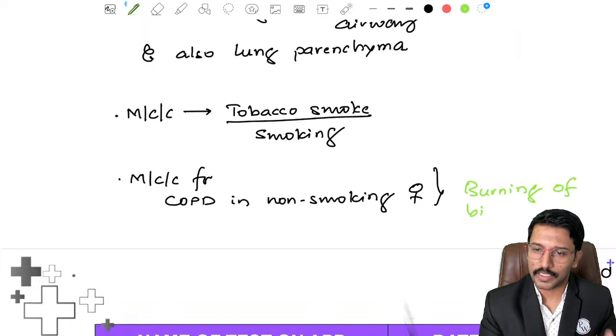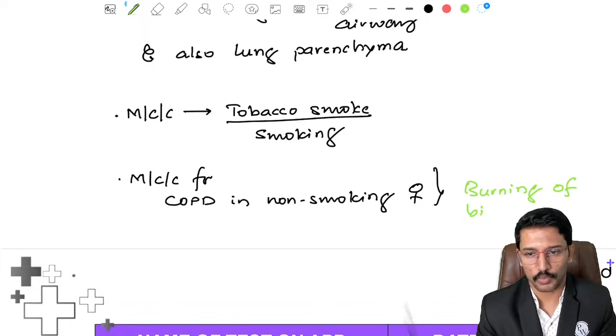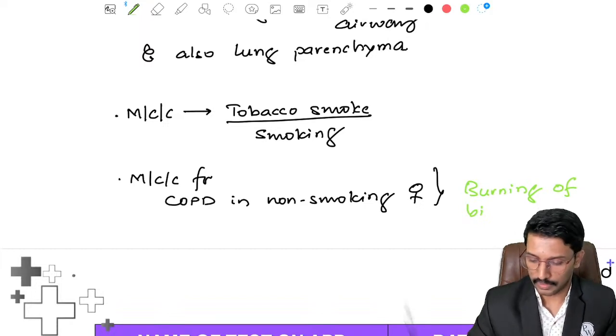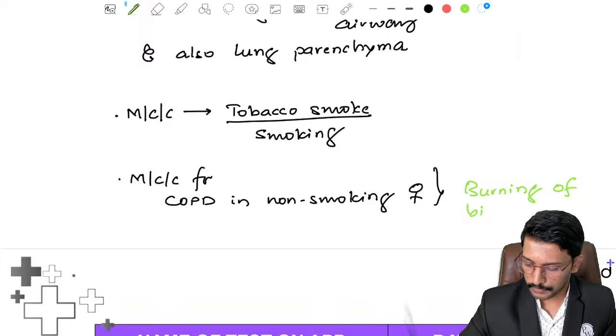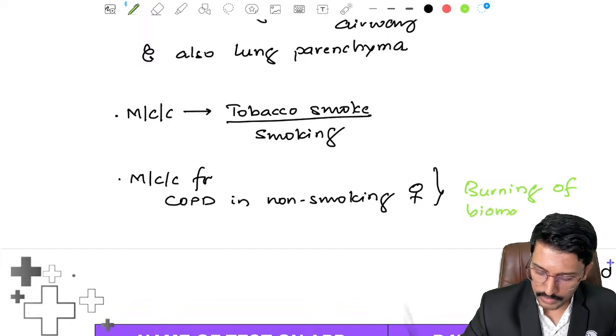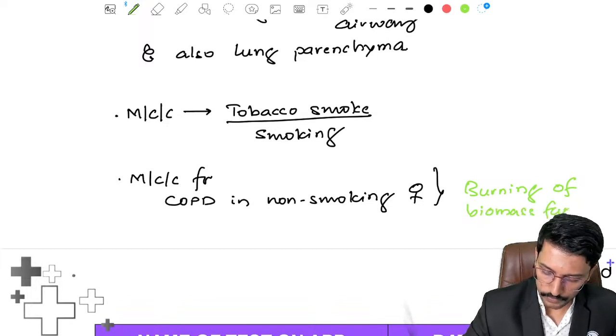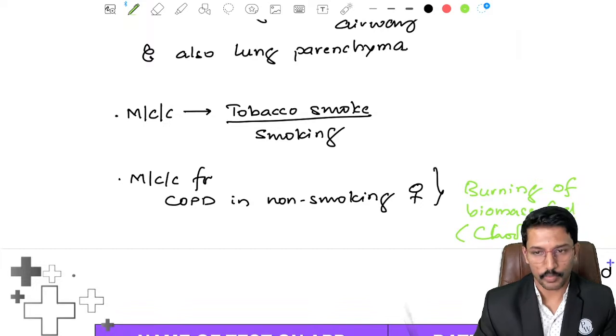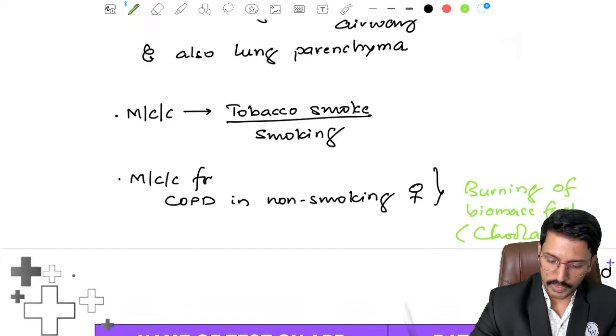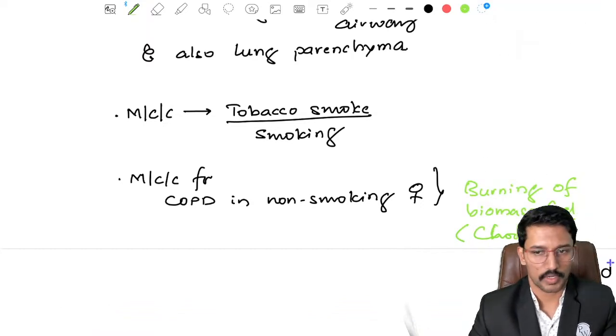Probably because they are using chula, right? They are burning the biomass fuel, right? Cow dung is used to make those patties and then used as a fuel, or these small wooden twigs. So burning biomass fuel, right? Let me call it chula so that you remember it. That's the most common cause for COPD in females. So that is about causes, right?